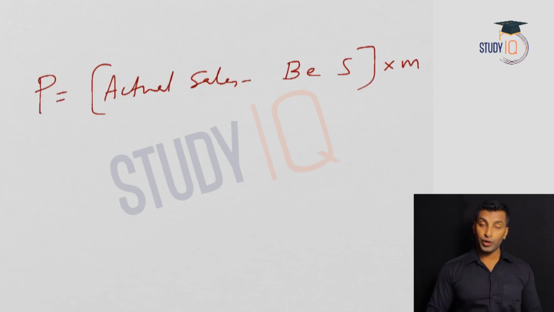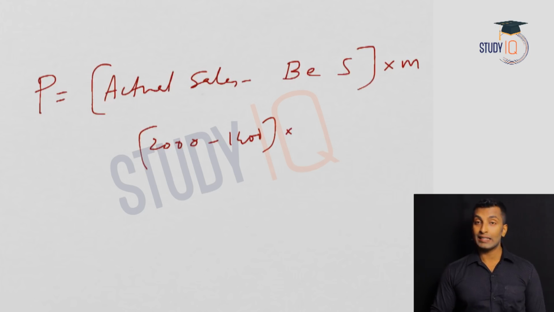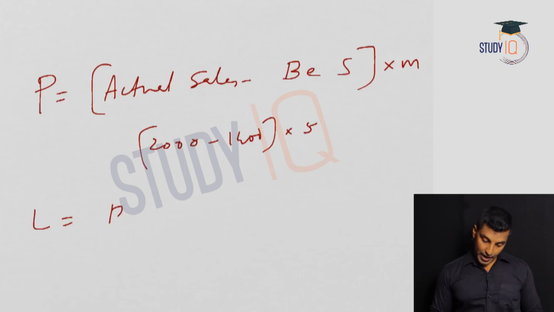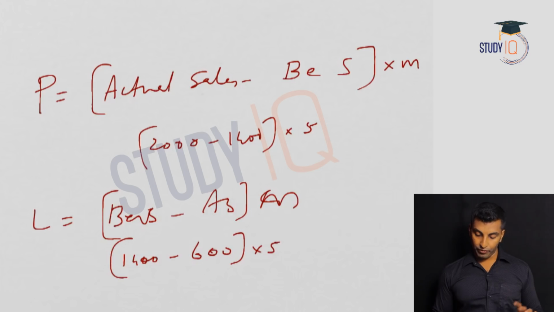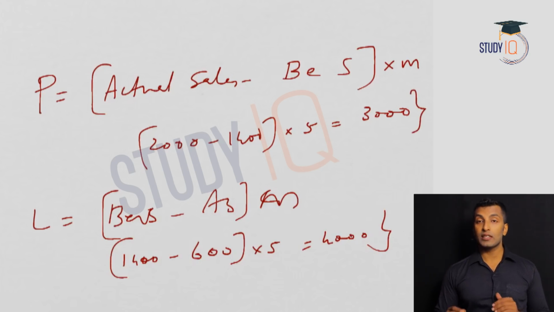In the example that I have shown you, 2000 was the actual sale, and the break-even sale I told you was 1400, into the margin, which is 5. Second case, in loss: break-even sale minus actual sale, into contribution, that is margin. So break-even sale was 1400, minus the actual sale of only 600, into 5. So here you got 3000 as profit, here you got 4000 as loss. I hope this is clear for all of you.